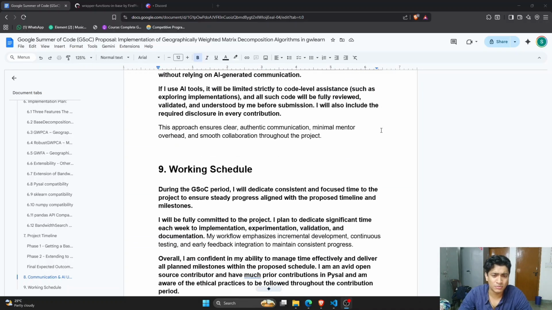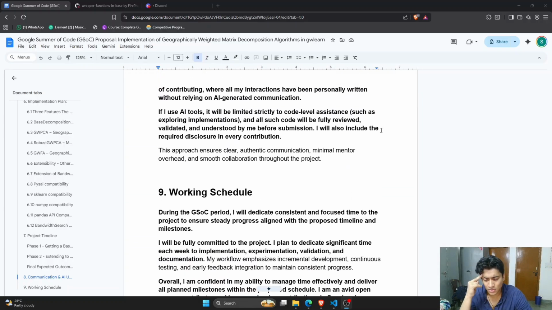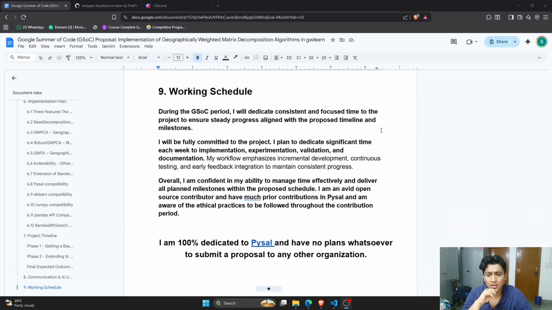Also, I would like to work on building the spatio-temporal graph in libpysal. After this, I will be dedicated. And during the contributor period, I have no exams at all, so I have no other engagements. My entire focus will be on implementing